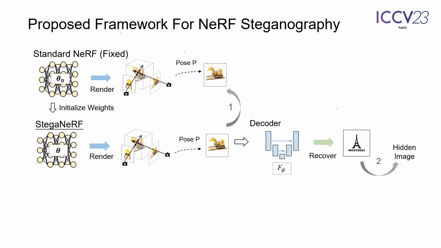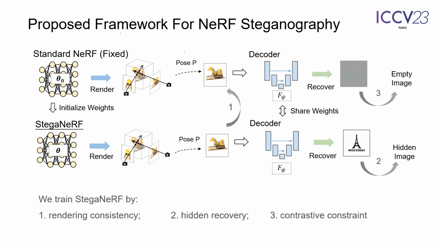Moreover, we introduce a decoder to recover pixel-wise hidden information from StegaNeRF rendering. And finally, to avoid false positive recovery from standard NeRF, which is not required to enable steganography, a contrastive constraint is applied to decode not hidden images but empty messages.